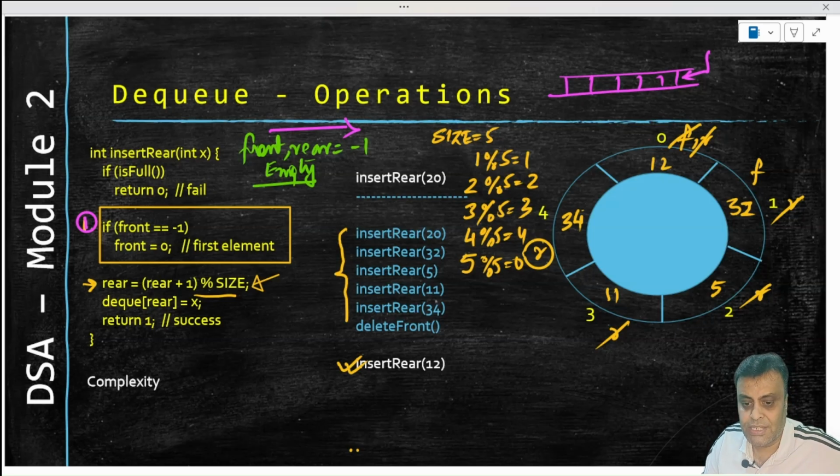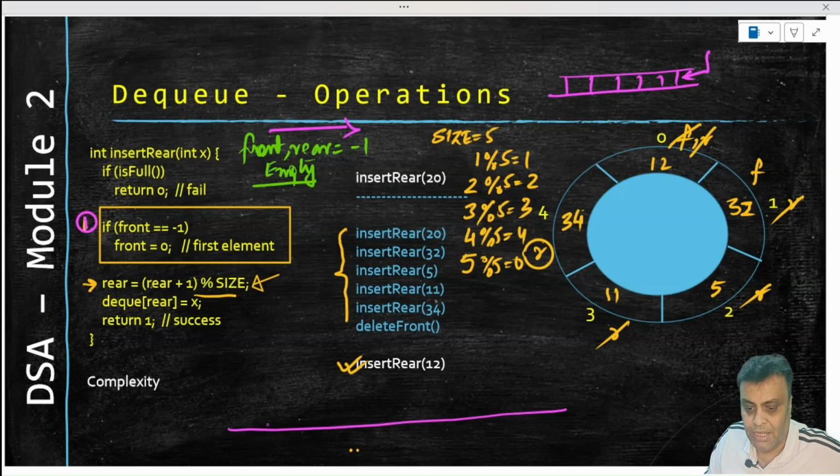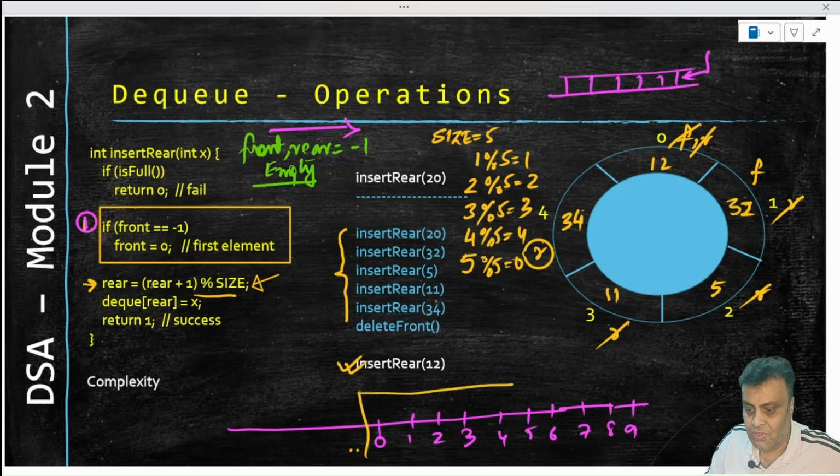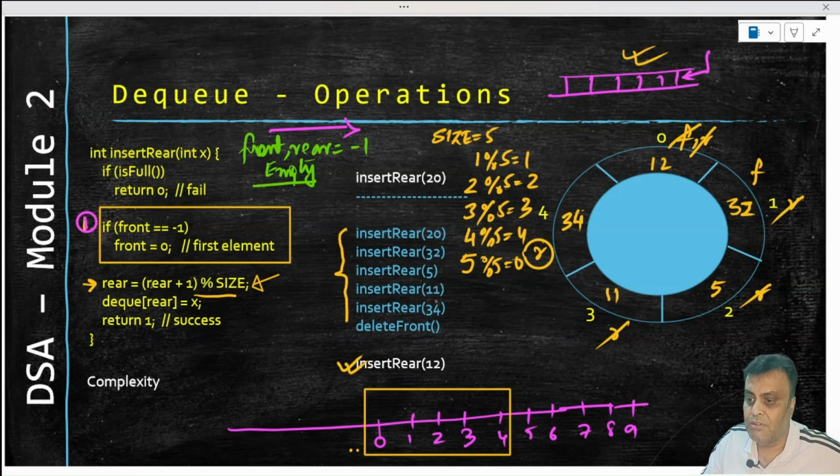Now if you understand this process, I just wanted you to spend some more time on a number line, and let me see if I can make you understand, because this will be also useful for you to understand other operations of the dequeue as we move forward. So if I just imagine a number line like this, then this particular first set of blocks actually represent valid indexes of the array of size 5 that we took, right?